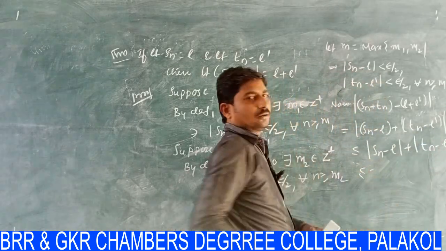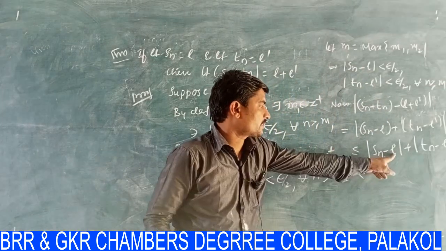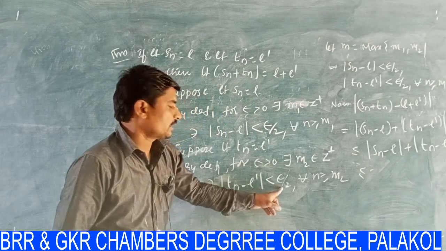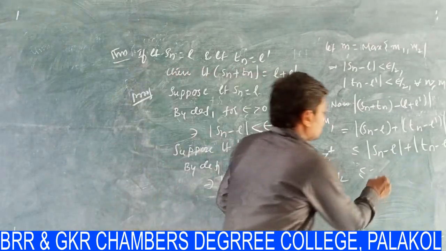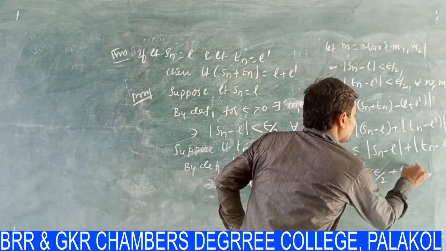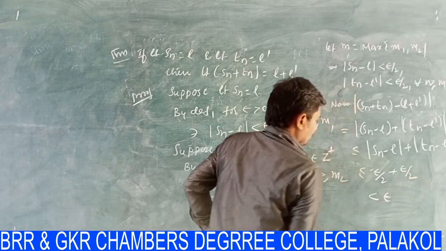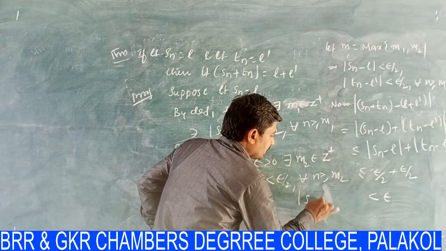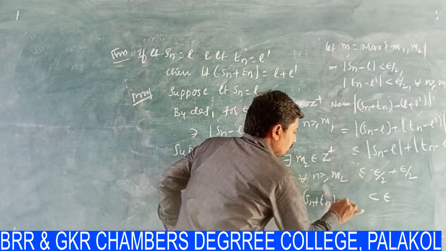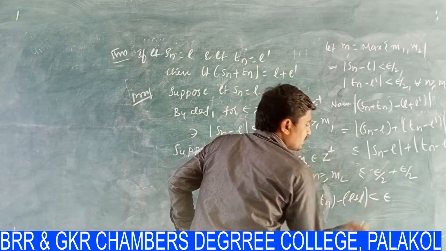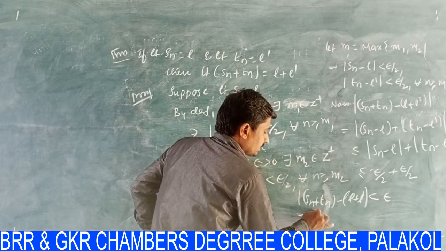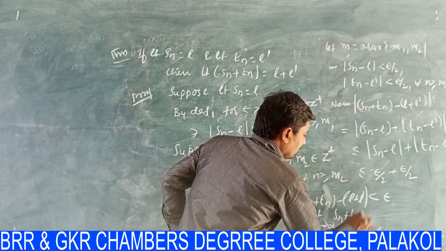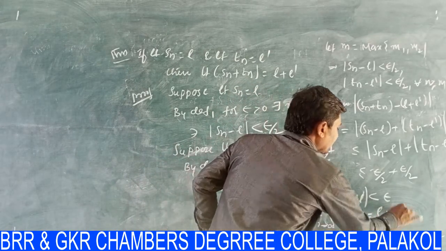We already know that modulus of Sn minus L is less than epsilon by 2, and modulus of Tn minus L dash is also less than epsilon by 2, so this is epsilon by 2 plus epsilon by 2, which is epsilon. That is, modulus of Sn plus Tn minus L plus L dash is less than epsilon, which implies that the limit as n tends to infinity of Sn plus Tn is equal to L plus L dash.